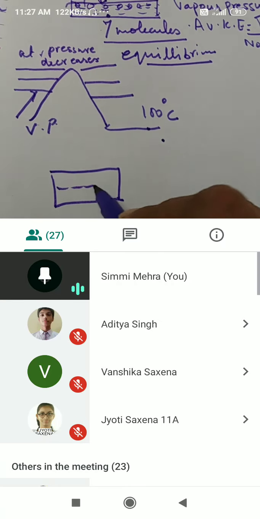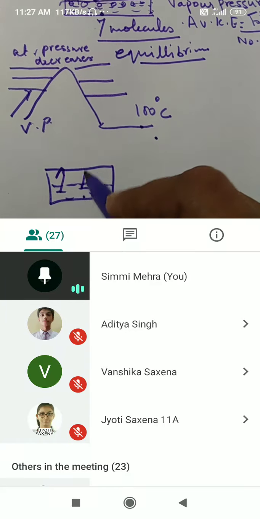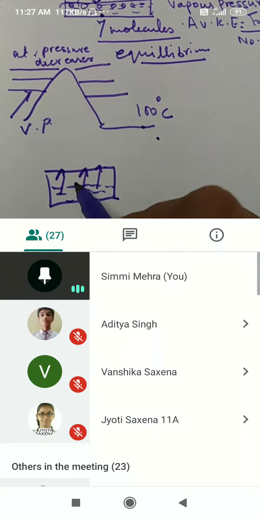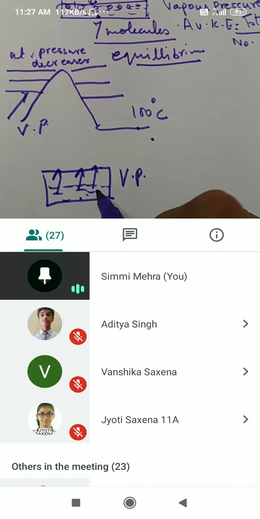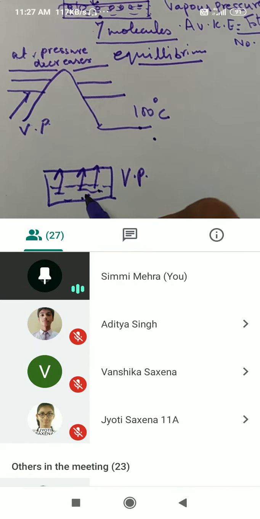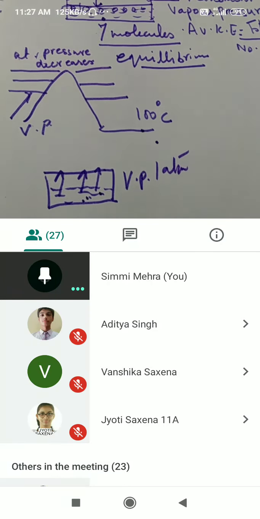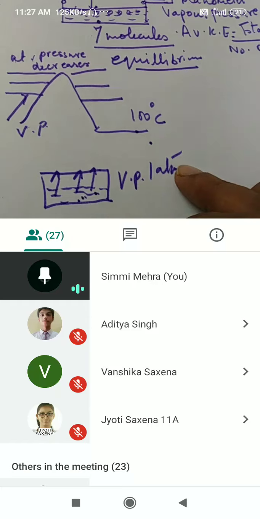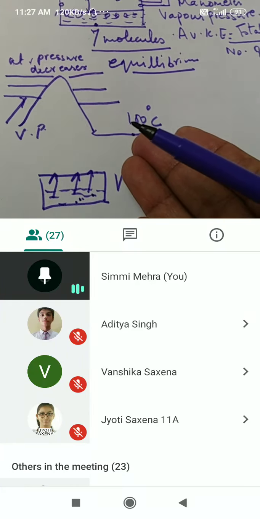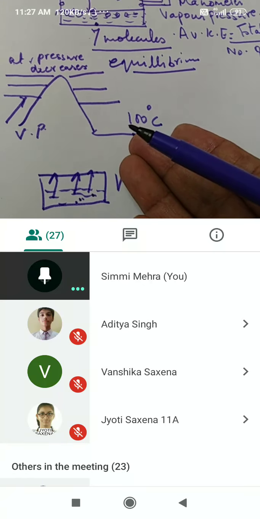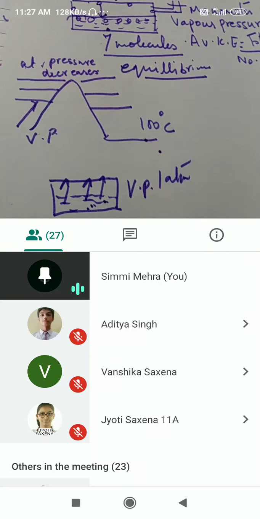Suppose you put a little bit of water with vegetables, this will change into vapor, right? And what will happen? The moment the vapor pressure becomes equal to 1 atmosphere, there will be a whistle. So it does not matter now whether you are on the hill station or down below. Is that clear? Because it is not being affected by atmospheric pressure at all. What is it being affected by?